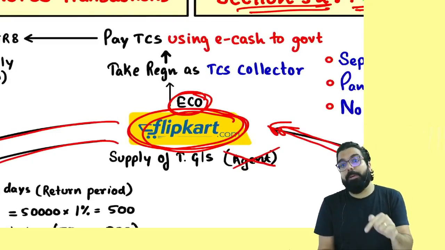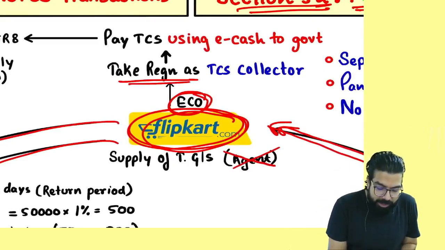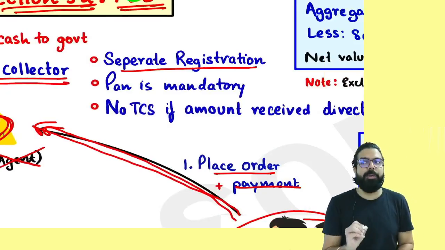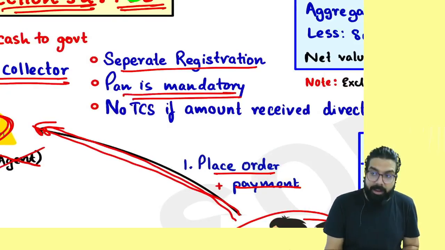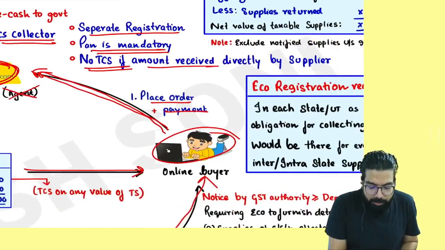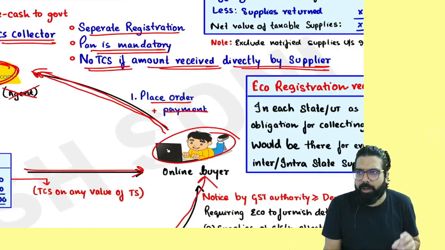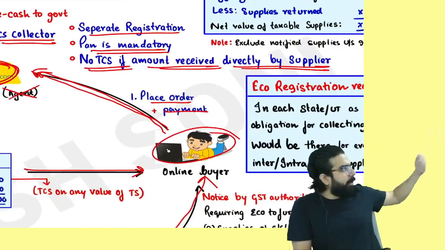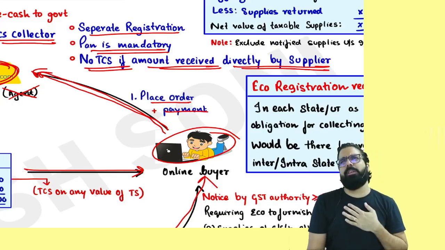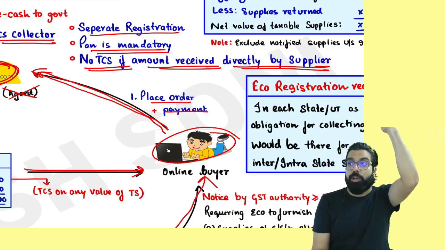First of all, always remember one thing. Flipkart, for the purpose of deducting TCS, has to take registration as a TCS collector. It's a separate registration to be taken. PAN is mandatory. And always remember, everyone over here, no TCS if the amount is received directly by the supplier. What do you mean by this? For an example, I'm rameshsoni.com.